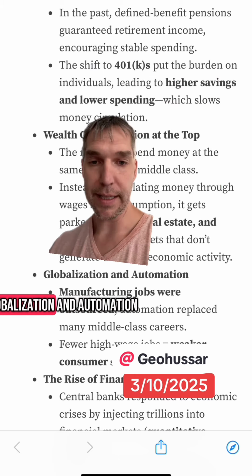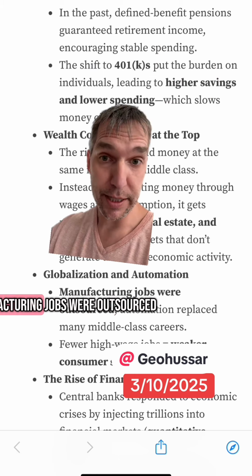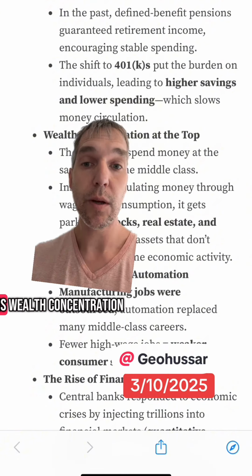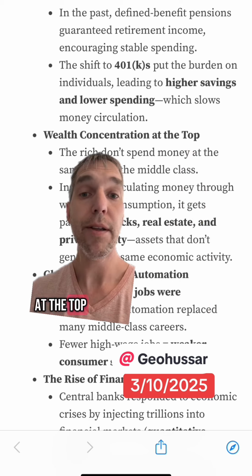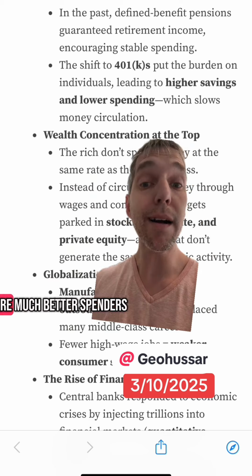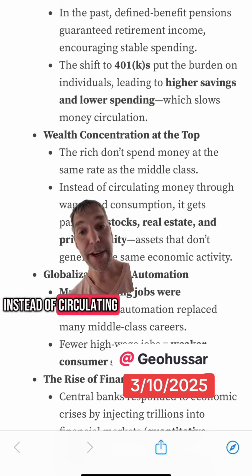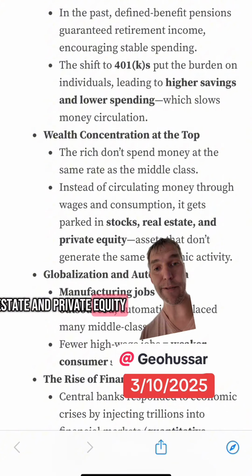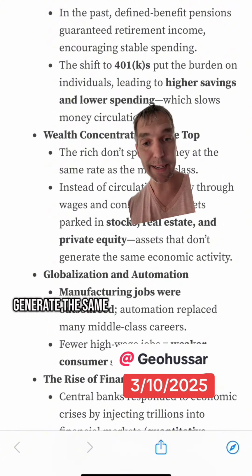Then, of course, globalization and automation. A lot of manufacturing jobs were outsourced, but the key issue I want to focus on in her article is wealth concentration at the top. The rich don't spend money at the same rate as the middle class. That's right, we are much better spenders. Instead of circulating money through wages and consumption, it gets parked in stocks, real estate, and private equity, assets that don't generate the same economic activity.